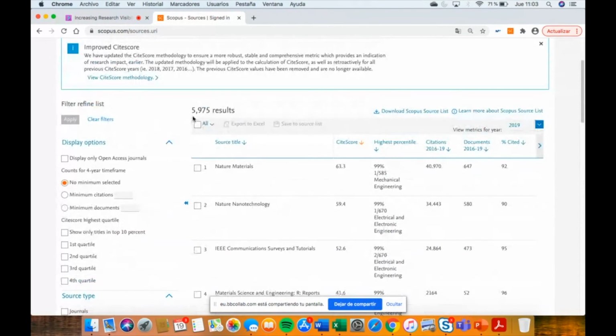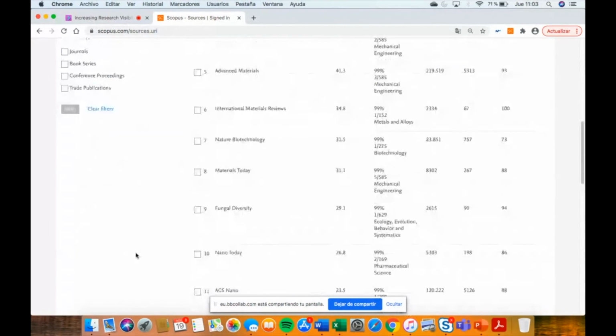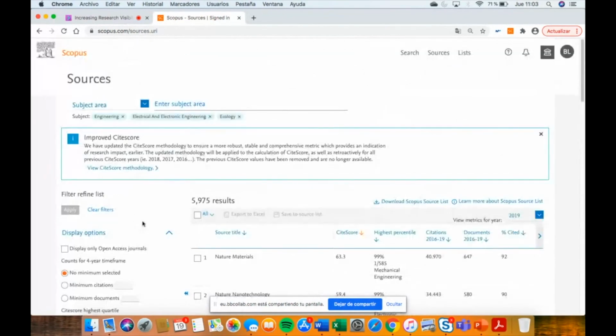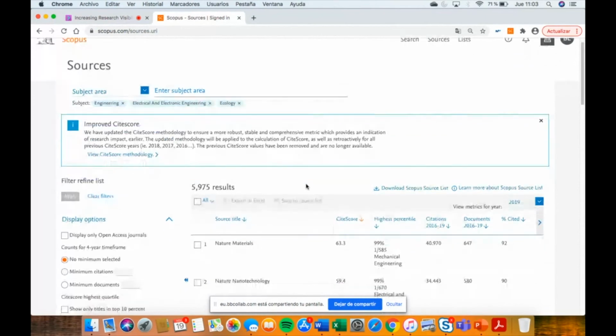So it's a number of 5,000, 6,000 journals, sources, because it's not just journals, it's also book series, conference proceedings, trade publications, and they are ordered by CiteScore. CiteScore is the impact factor of Scopus. Instead of 2 years, it's 4 years, that's the difference, but it's similar. It's the journal metric of Scopus.